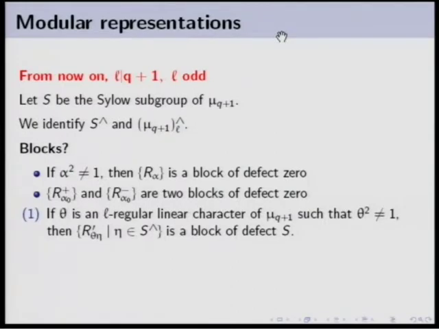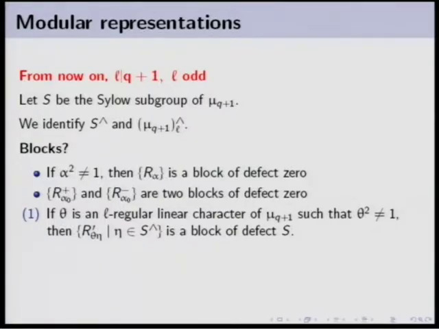But if theta is an L regular linear character of mu q plus 1, such that theta square is different from 1, then I get a block by taking all the R prime theta times eta, where eta is a linear character of S. So in fact, in this case, we fix the L prime part of the character, and we consider all the R prime theta prime which have the same L prime part.